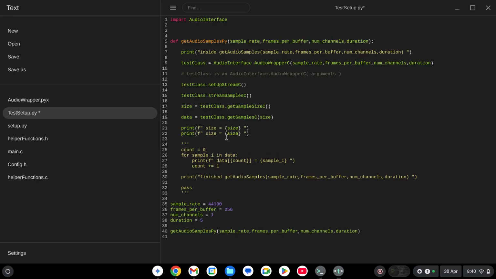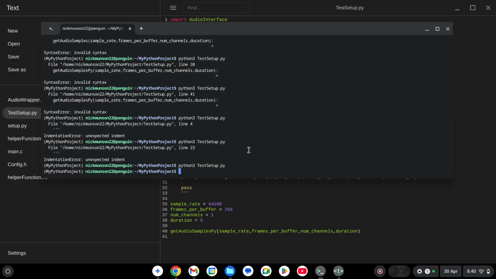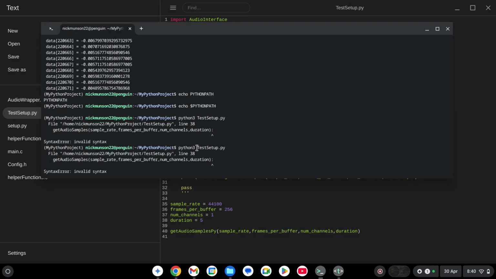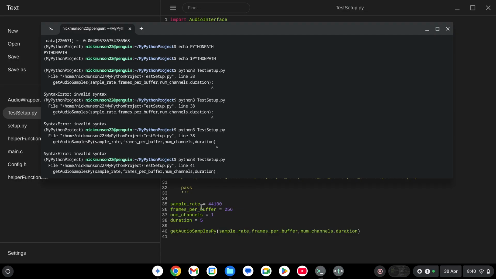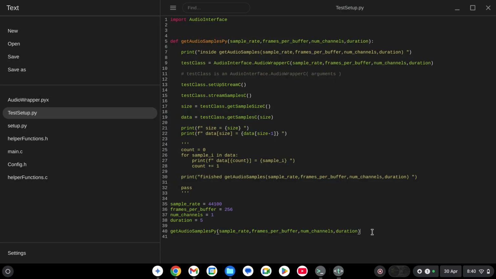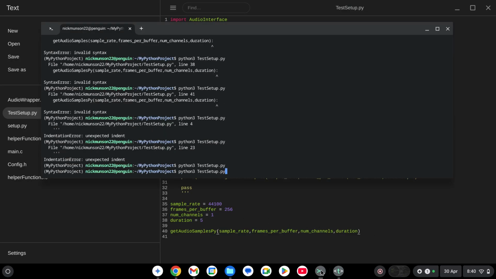So let's print. Since these are 0 indexed, I'm going to do a size minus 1, but we'll get the idea. Oh, I'm so dumb. What was the error saying? Line 38. Oh, I should have read the error more carefully.